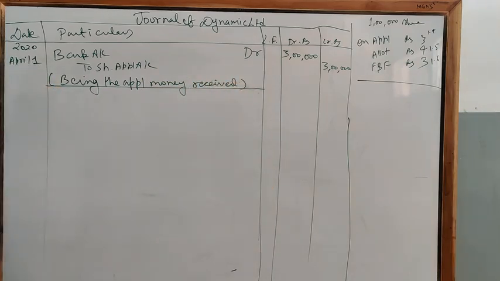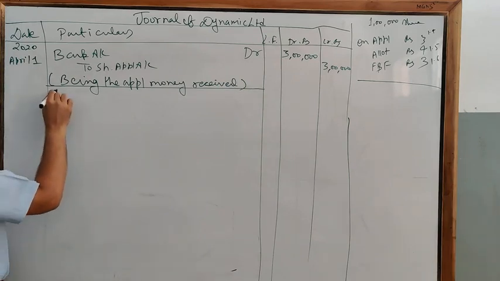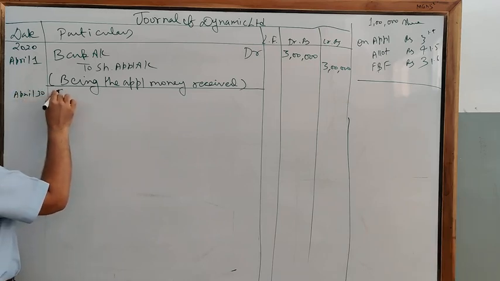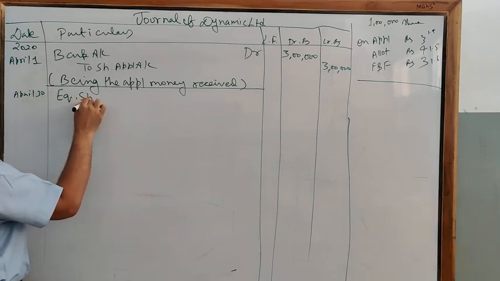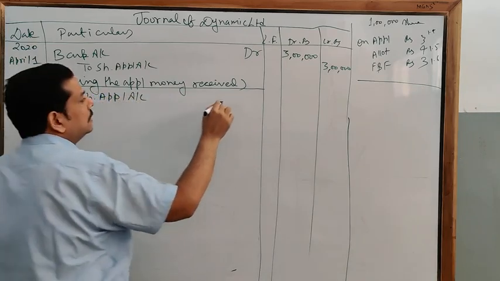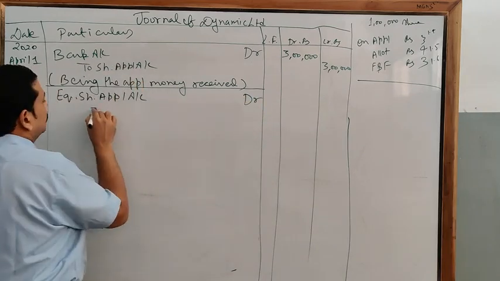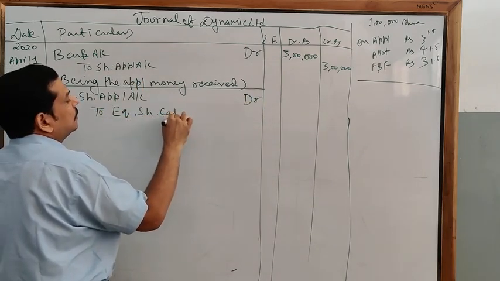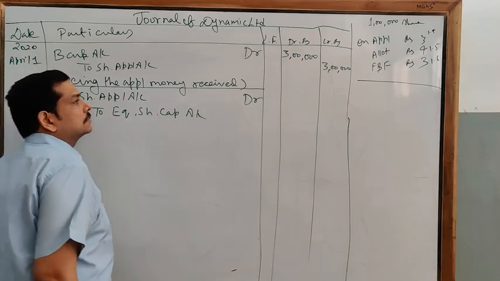Now the second entry is for the transfer of the same application money. So you can pass the entry on April 13 or the next day also. Equity share application account debit to equity share capital account. Okay?